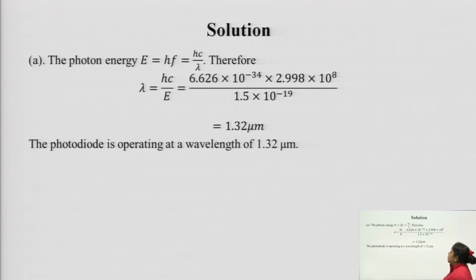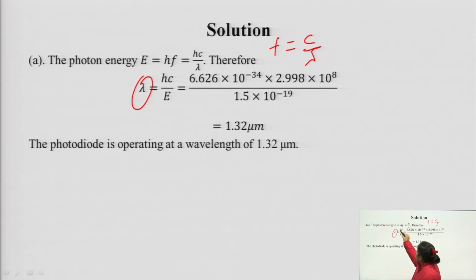The photon energy is given by hf, and when we write f in terms of wavelength, because f is equal to c upon lambda, and we have to calculate the lambda, that is why we replace this f with c upon lambda.